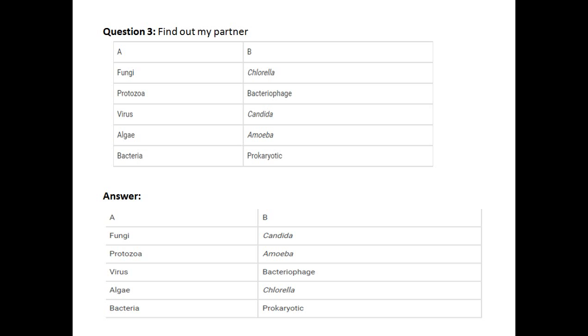Somehow I am a little bit confused about the virus and the bacteria, but in the next class I will confirm this. As per me right now, for the virus it should be bacteriophage, and for bacteria it is prokaryotic, and you can see this in your book where the characteristics of bacteria are written.